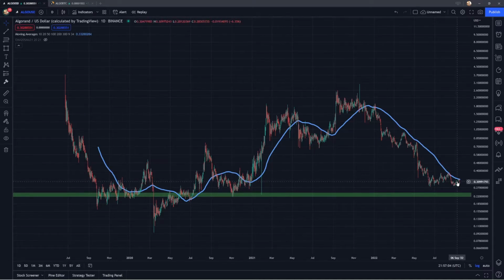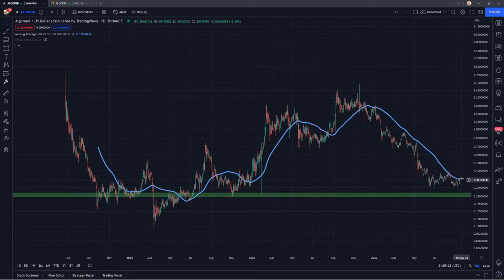So if the rejection off this 100-day average does have some more fall through and we do break below these lows, then I would consider this region to be the next logical area of support. And I would expect at this point, ranging from 22 to 24 cents, this is where the buyers and demand would most likely start to step in and where Algorand would most likely bounce off of as support.